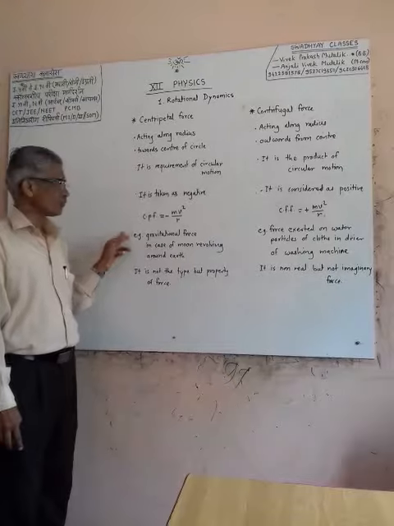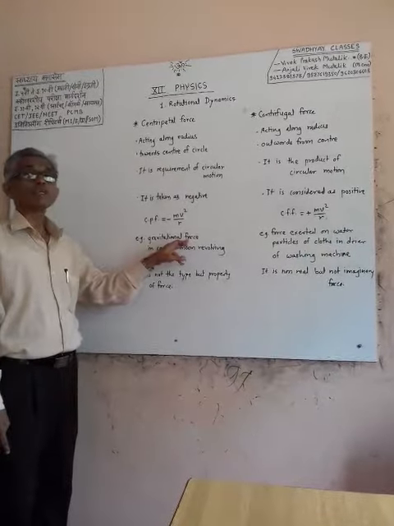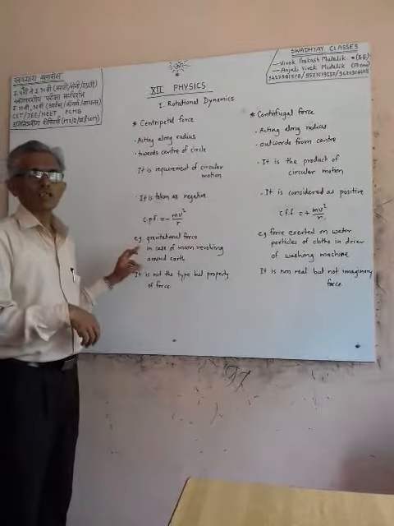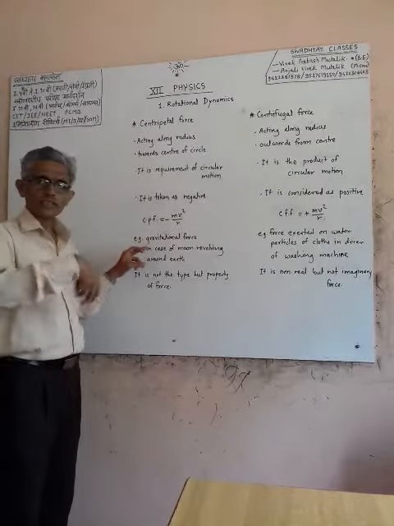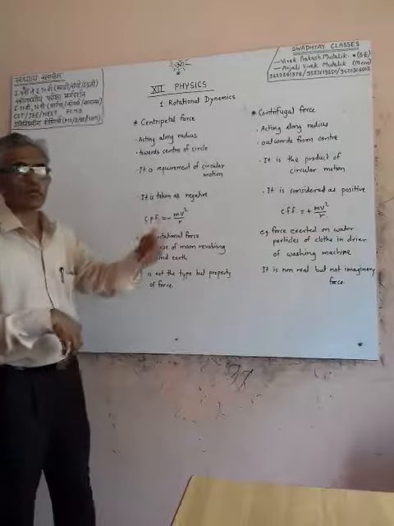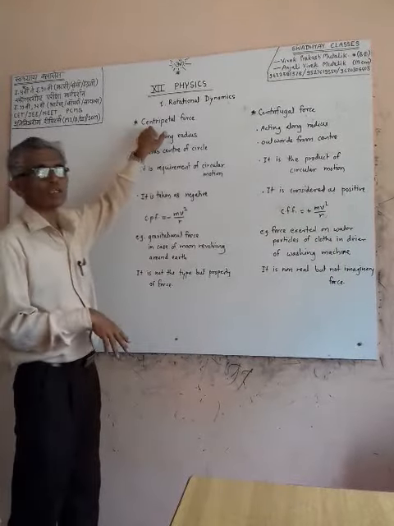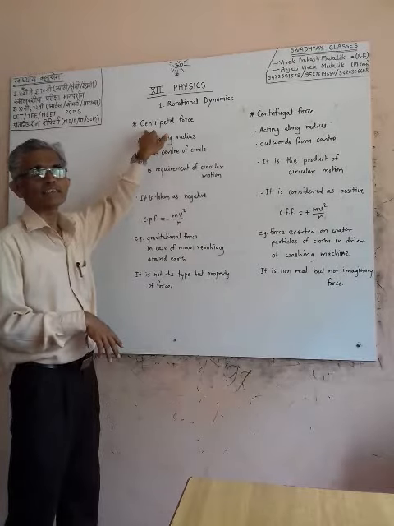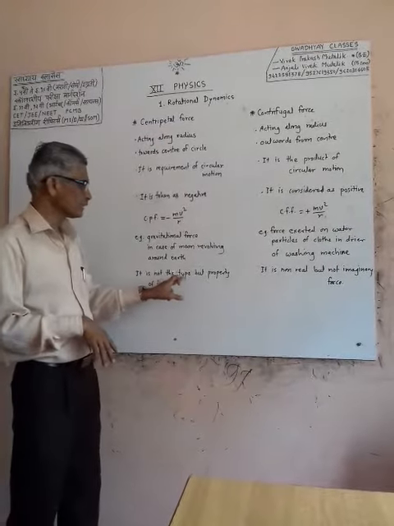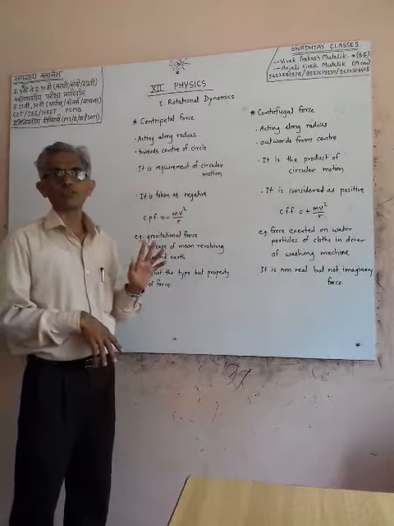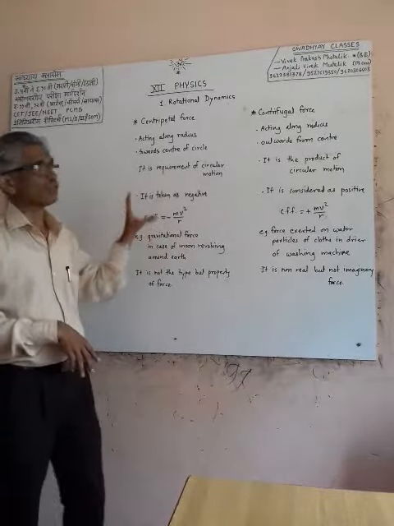Example of centripetal force: consider the gravitational force acting on the moon, which is revolving around the earth. Here the force of gravitation always acts along the radius and towards the center of the circle, therefore gravitational force here acts as centripetal force. Therefore it is a property of force but not a type of force. This is all about centripetal force.